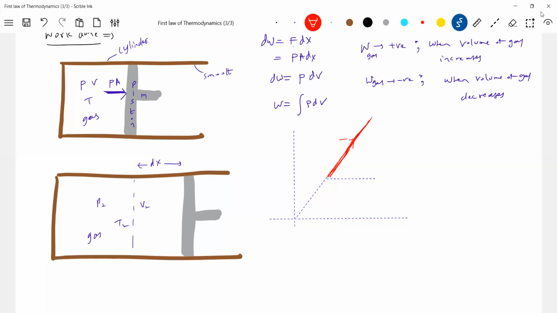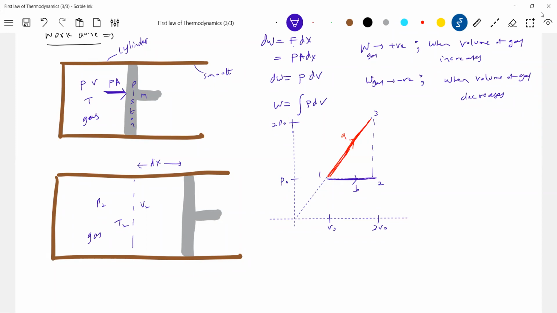One, okay, there's a path A. Pressure here, let it be P naught, 2P naught, volume V naught, 2V naught. Okay, agree with this?